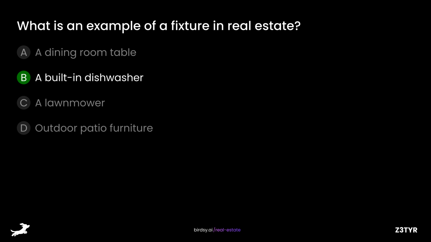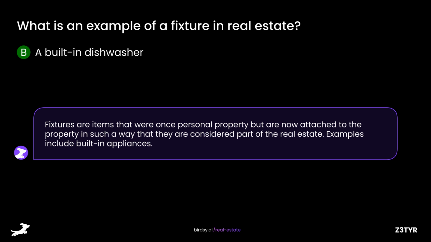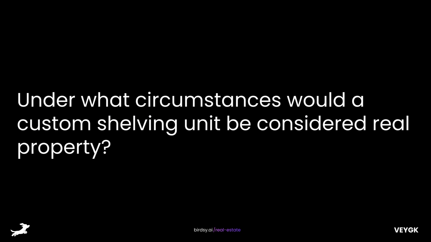The answer is B, a built-in dishwasher. Fixtures are items that were once personal property but are now attached to the property in such a way that they are considered part of the real estate. Examples include built-in appliances. Under what circumstances would a custom shelving unit be considered real property?